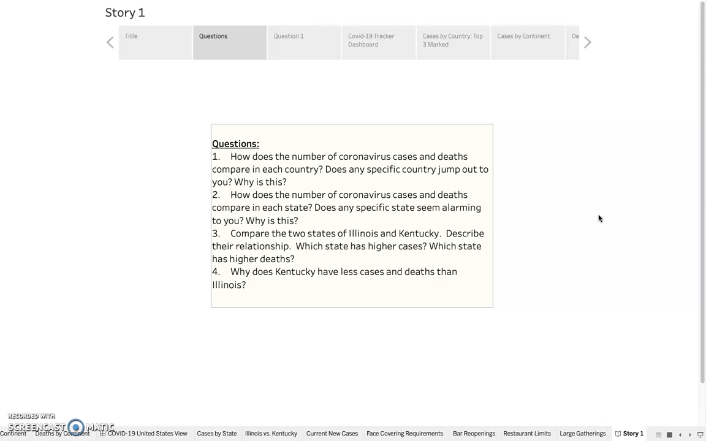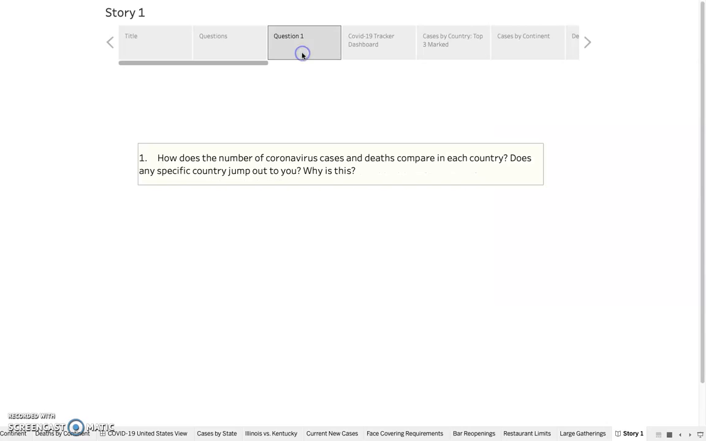The reason I chose specifically Kentucky and Illinois is because I have friends at school who are from Illinois, and I'm from Kentucky myself. So we have found ourselves talking about the coronavirus and how their state's doing it versus ours. And also, we're border states. So I figured I might dig into that and see if Tableau could, with the data, give us more insight as to why their cases and deaths are the way they are versus ours.